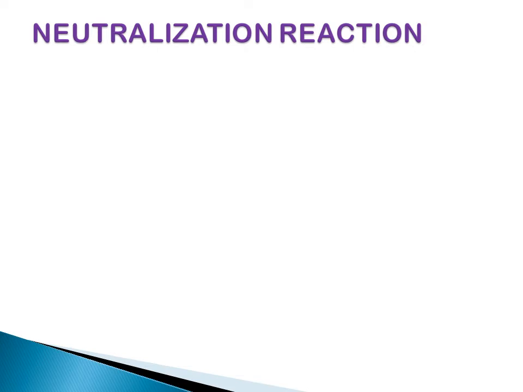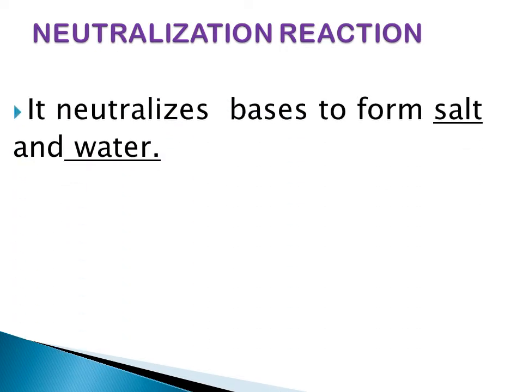The next reaction of sulfuric acid is a neutralization reaction. And we know that a neutralization reaction is a reaction in which an acid reacts with a base to form salt and water. Here sulfuric acid neutralizes bases to form salt and water. Bases are usually oxides and hydroxides.